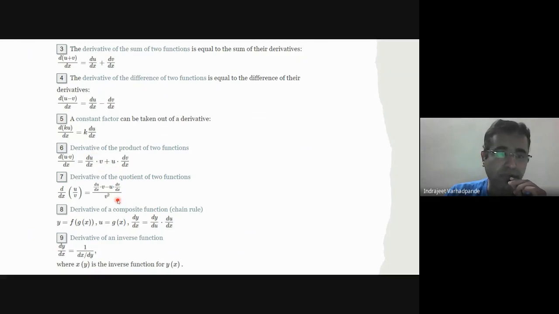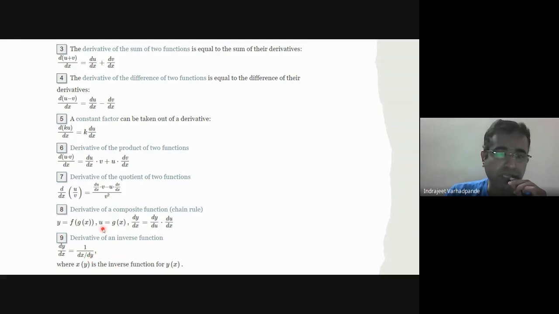Quotient rule: u by v, how it is written as v into du by dx minus u into dv by dx upon v square. Composite function, chain rule will be there. Inverse function, dy by dx is nothing but 1 upon dx by dy.